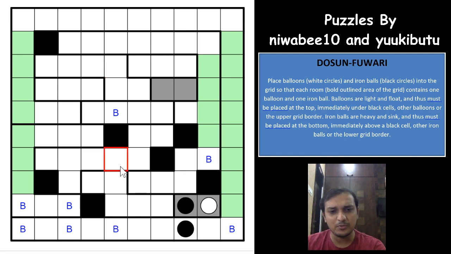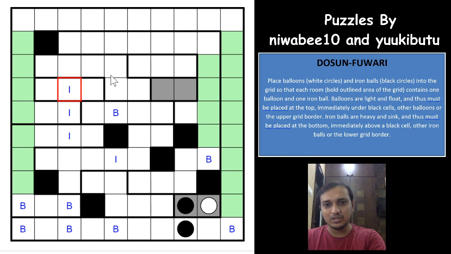Same way, this cell cannot be a black cell. So this cell cannot be an iron ball. What happens here is the reverse logic of a balloon. If you have top two cells of the same region, the cell below cannot have a balloon. Same way, if the bottom two cells are of the same region, the cell above cannot be an iron ball. So this cannot be an iron ball, this cannot be an iron ball, this cannot be an iron ball. Same way, this cannot be an iron ball, right? So this cannot be an iron ball. So iron ball can be this or this, right?